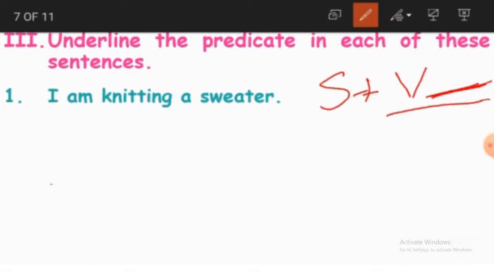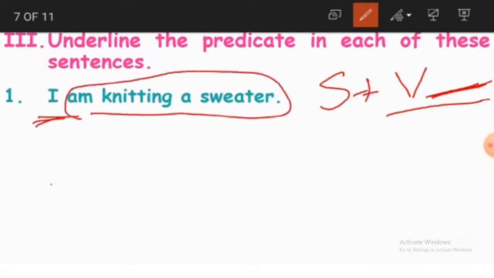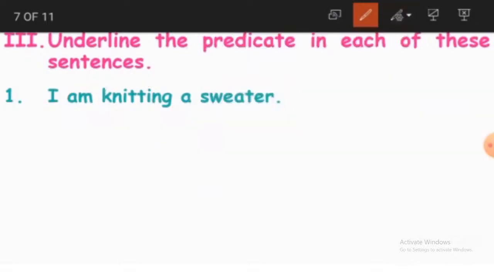And here in this sentence, if you see, what is the subject? I. And what am I doing? I am knitting a sweater. So when you take out the subject I separately, am knitting a sweater becomes the predicate. So here, where is the verb? Knitting is the verb. We are doing some work, that is knitting. What are we knitting? We are knitting a sweater. So I am knitting a sweater.